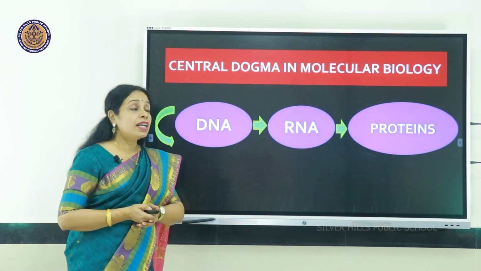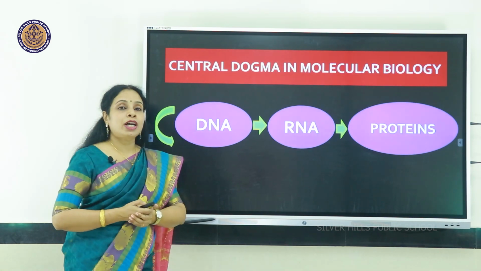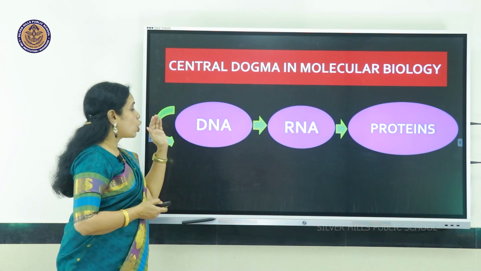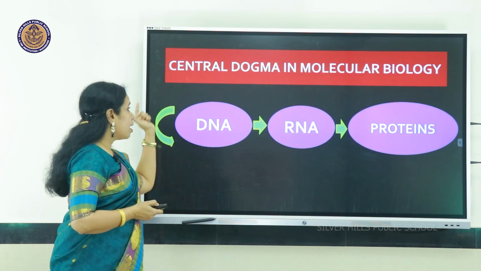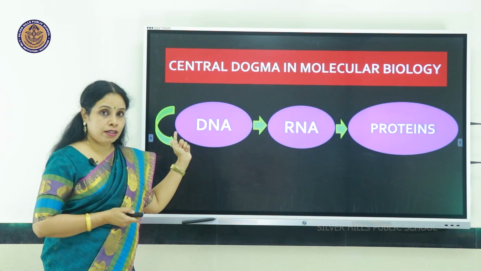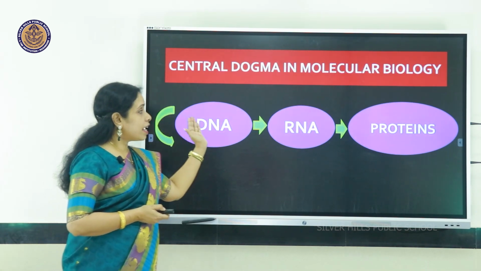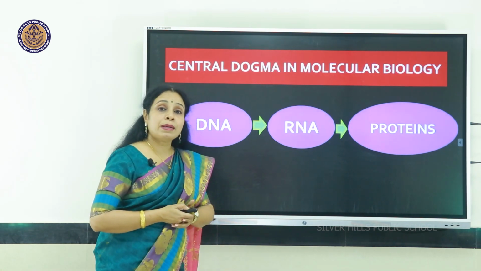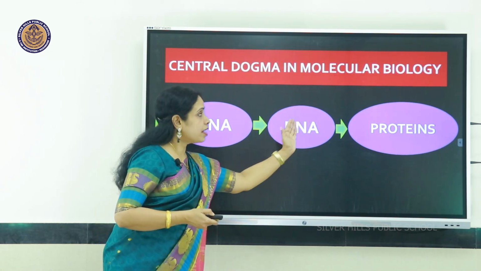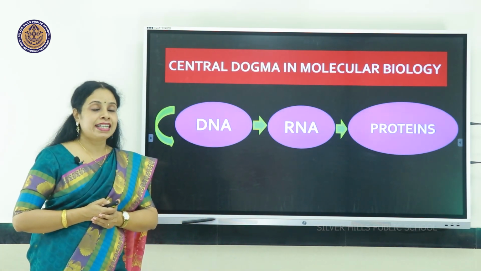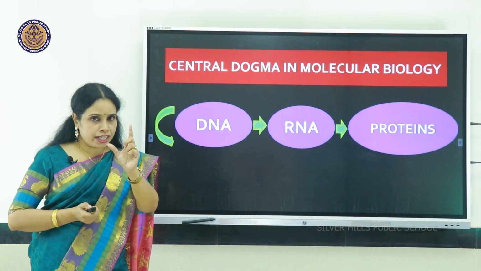Now this is the central dogma of molecular biology as proposed by Crick. According to this, DNA can multiply by a process called replication. DNA will pass the information to RNA through transcription, and RNA can form proteins by a process called translation. One more addition is there.